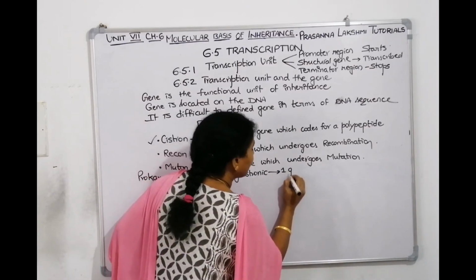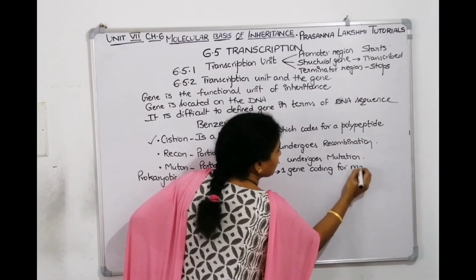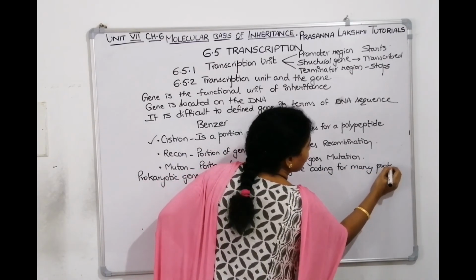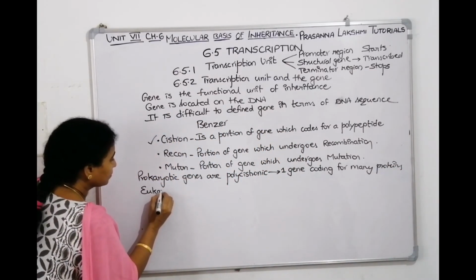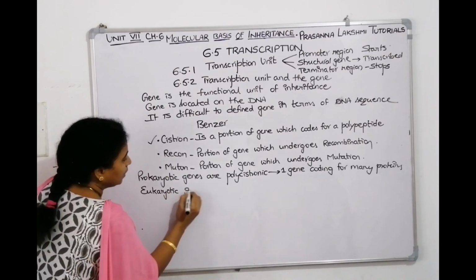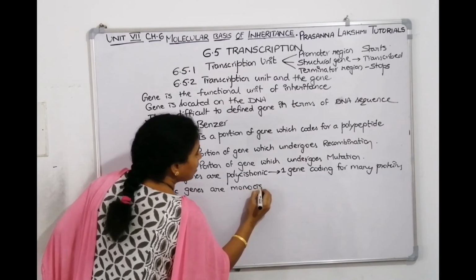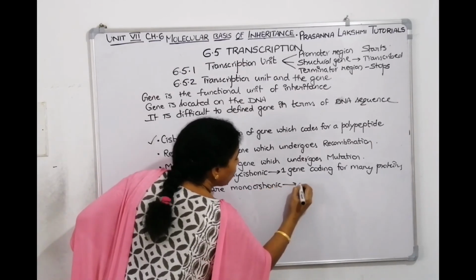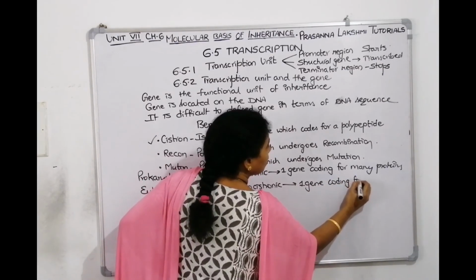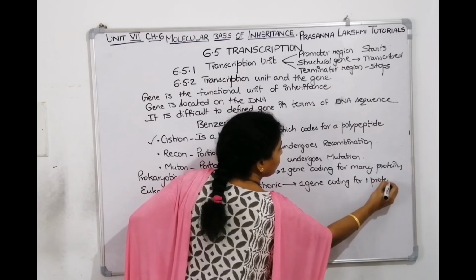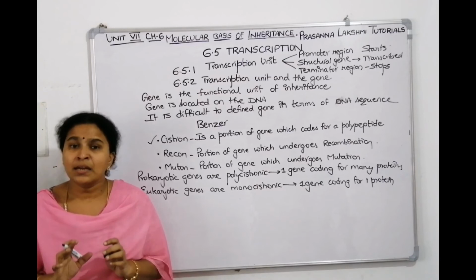On the other side, eukaryotic genes are monocistronic. What do you mean by monocistronic? One gene coding for only one protein. So remember this. Prokaryotic genes are polycistronic in nature. Eukaryotic genes are monocistronic in nature.